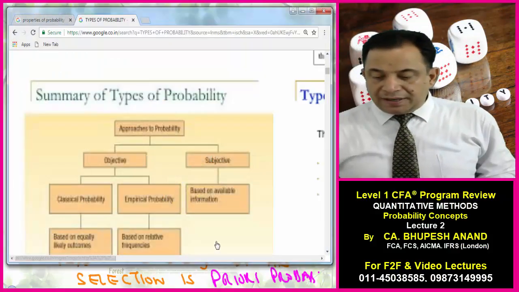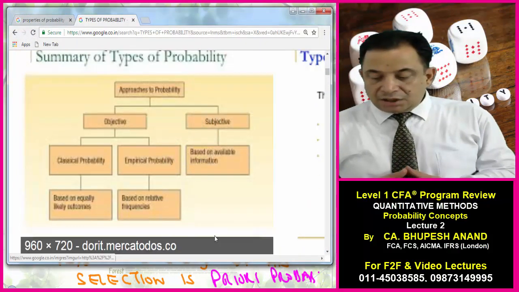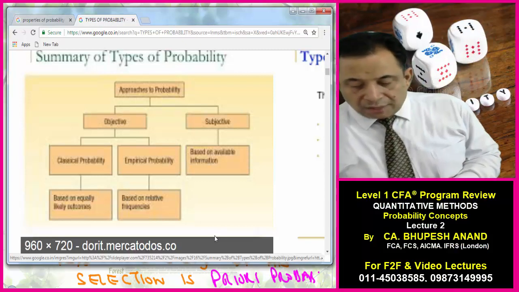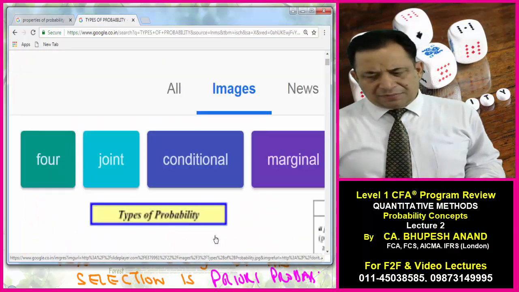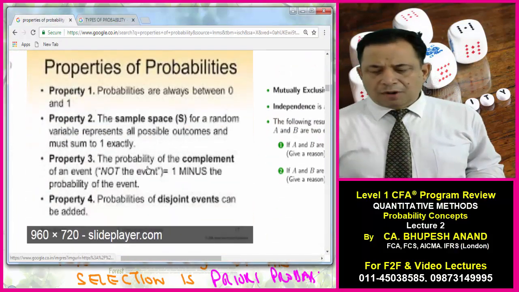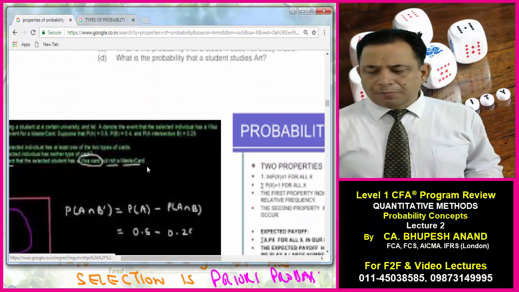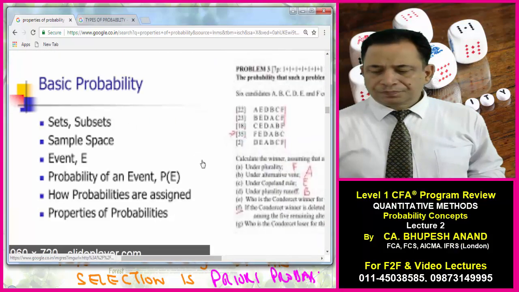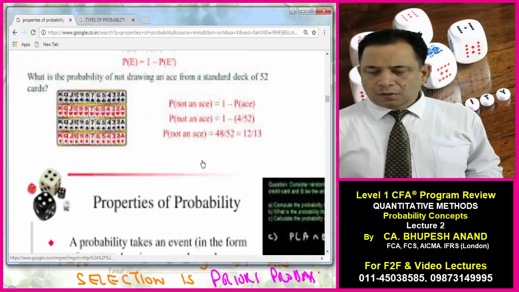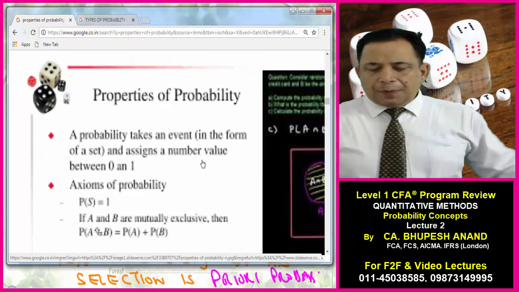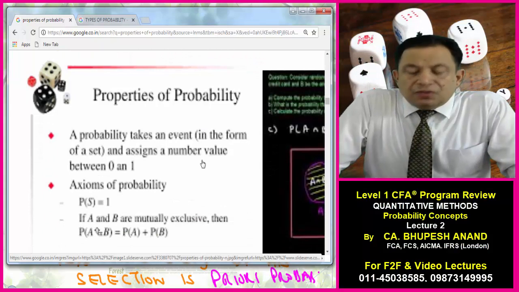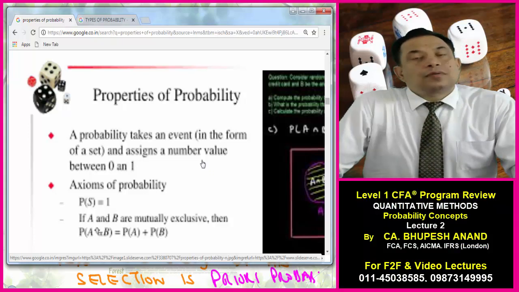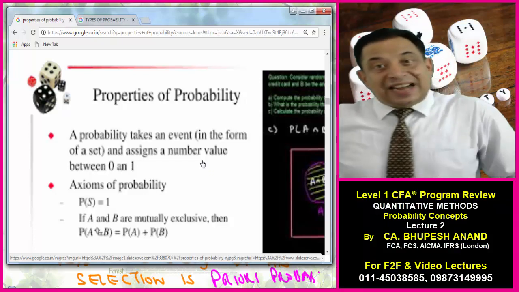The types of probabilities: analysis of probability, they have divided into objective and subjective. Within objective they have divided into empirical, and that is not a problem, the same concept which we have discussed. Now the properties of probabilities. We have discussed two properties. A probability takes an event in the form of assigned numbers between 0 and 1. This is my property number 1, and the total of probability is always equal to 1. So these are the two properties, and these are the three types of probabilities.